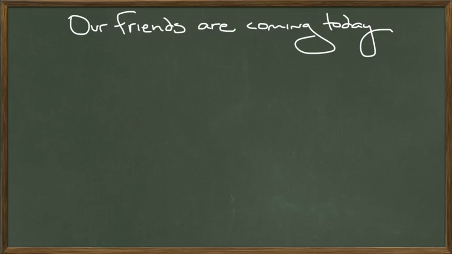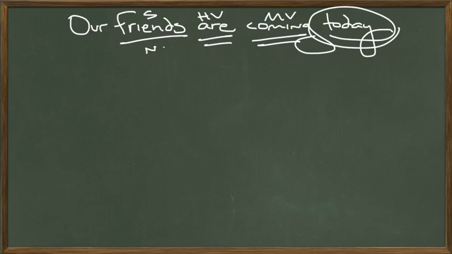Our friends are coming today. Subject of the sentence, friends. Subject of the sentence, nominative case. What are they doing? They are coming. Coming is the main verb. Are is a helping verb. I almost said a linking verb, but it's actually helping this verb coming. When are they coming? They're coming today. That's an adverb. It tells when they're showing up. Who's coming? Our friends. That's a possessive pronoun adjective right there. It's an adjective though, and that's the important part.